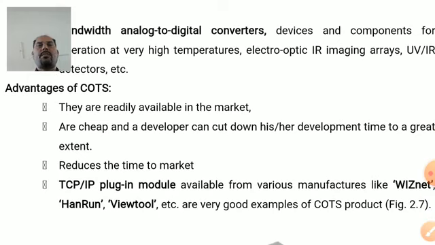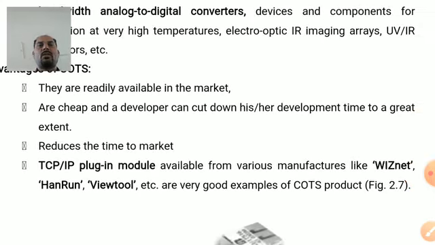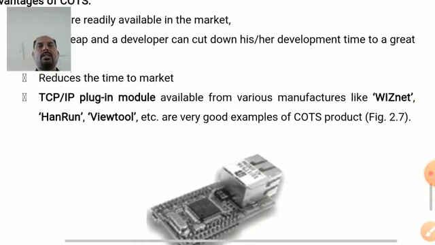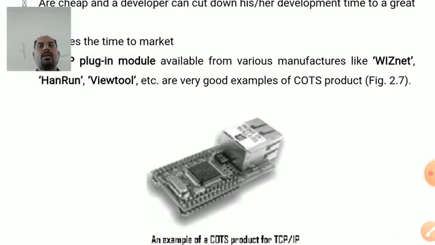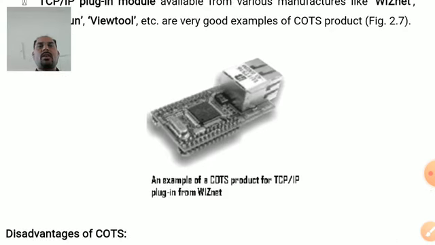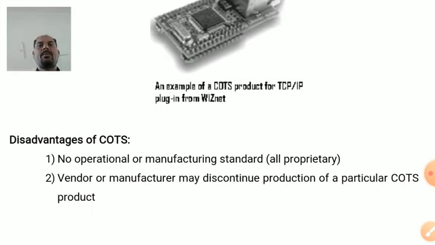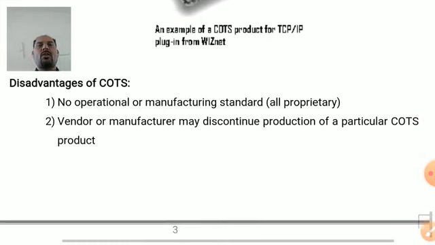Advantages of COTS: these are readily available in the market, these are cheap, and the developer can cut down his or her development time to a great extent. Due to this, it reduces the time to market. TCP/IP plugin modules available from various manufacturers like Vidgenet, Handrun, ViewTool are very good examples of COTS. Look at the figure, that is a typical example of COTS. Disadvantages of COTS: no operational or manufacturing standard. Vendor or manufacturer may discontinue production of a particular COTS product.